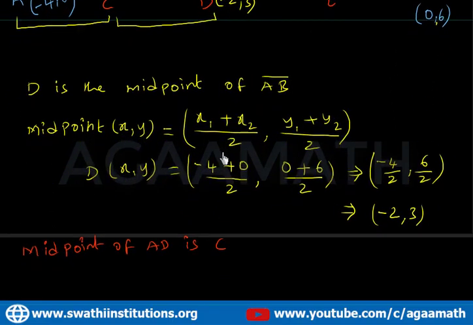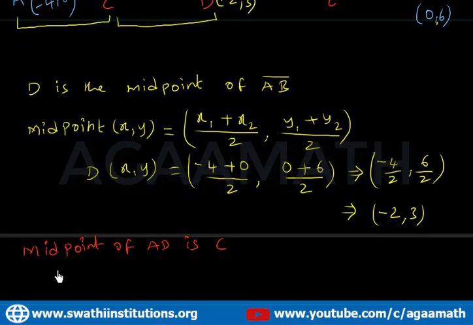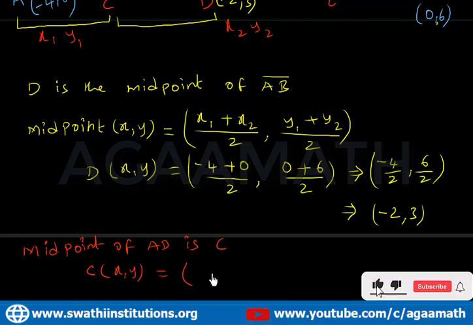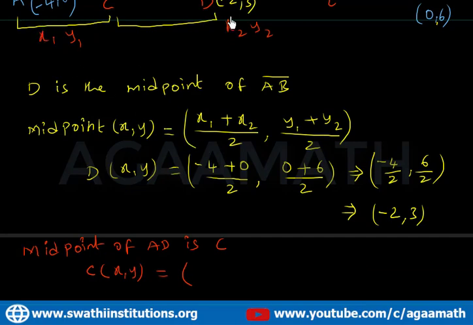So to find C, that is x comma y equals, let's take A as x1 y1 and D as x2 y2. Apply the same formula here: x1 plus x2, it means minus 4 plus minus 2, that is minus 4 minus 2 by 2, comma y1 plus y2, y1 is 0 and y2 is 3, it means 0 plus 3 by 2.